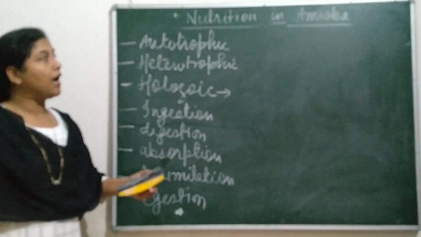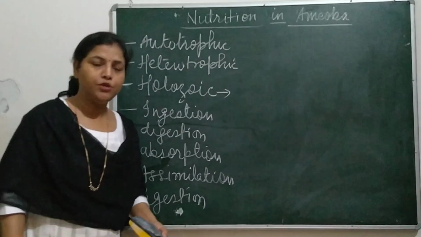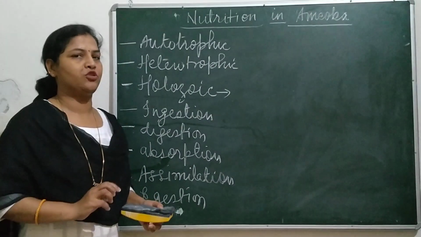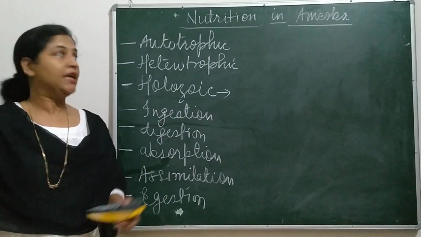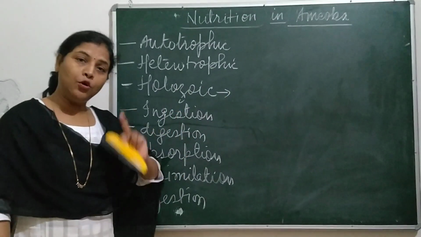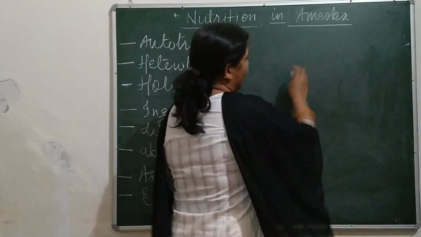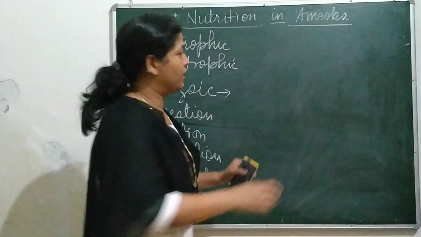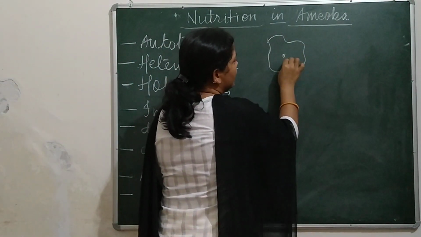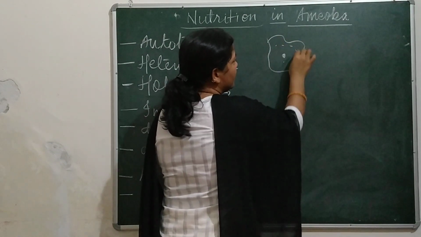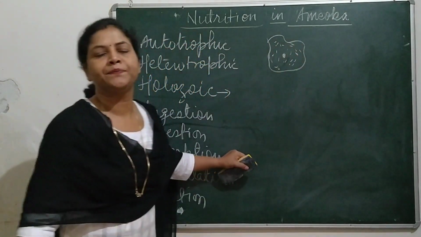So let us know how amoeba takes its food and how it digests. Amoeba is a single cellular structure, a unicellular eukaryotic animal. It is unicellular, but it goes through all kinds of systems. See how. Amoeba is irregular in shape, so we can draw amoeba anyhow. This is amoeba. There is a nucleus, and this is the cytoplasm.